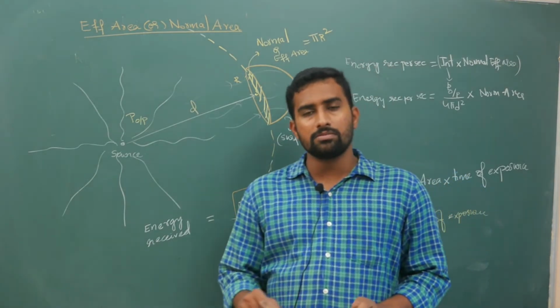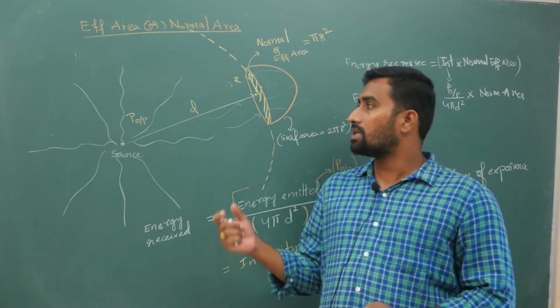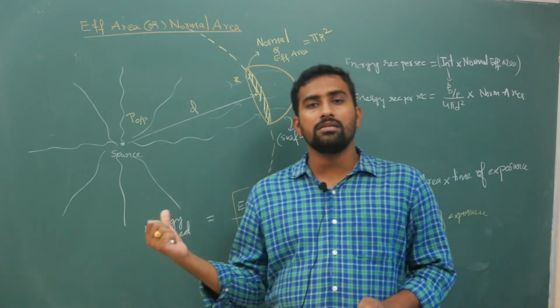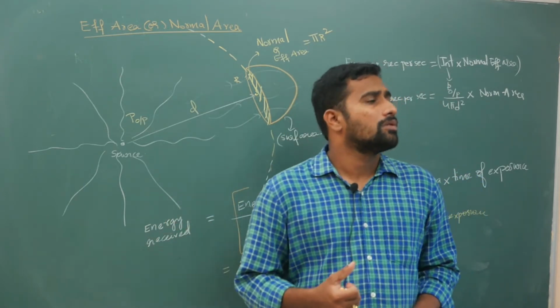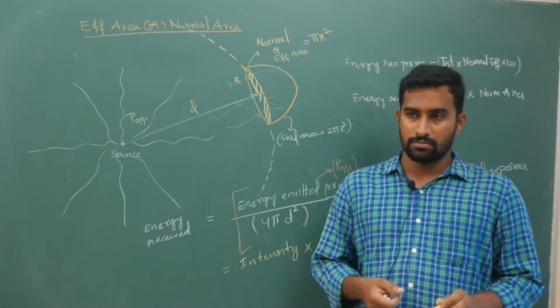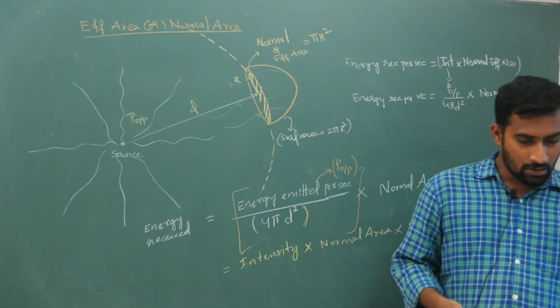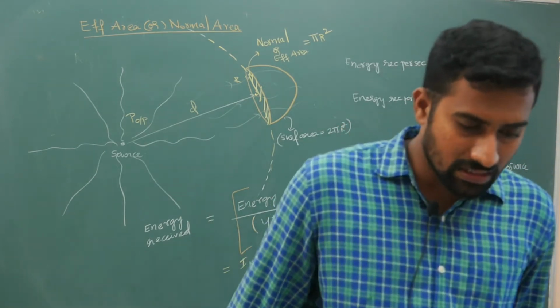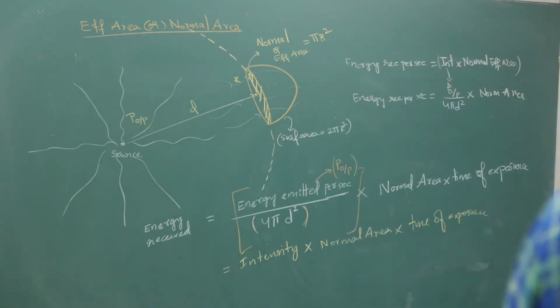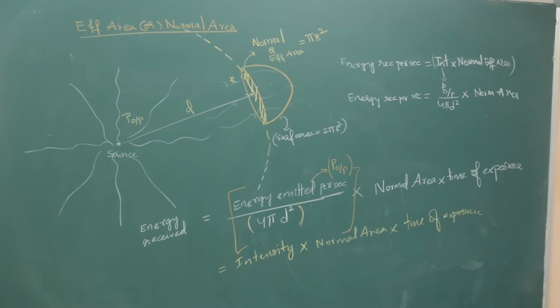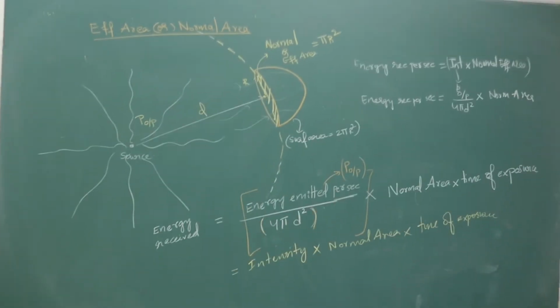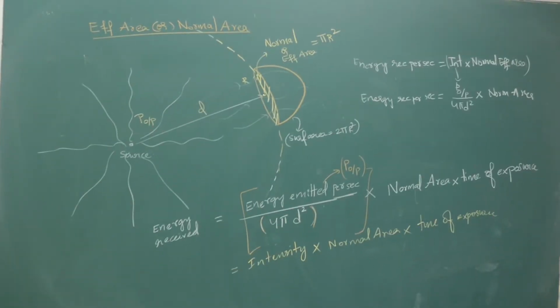Many terms you will often get confused, so that is why I am explaining in this much detail. Hope you have understood that effective area. How to calculate effective area is there in my channel, so do not worry.